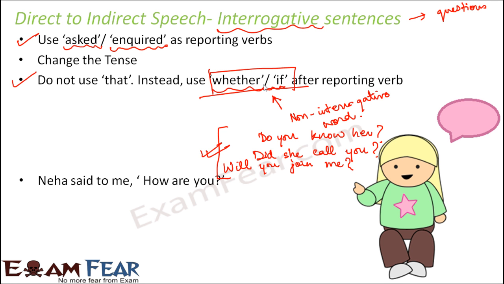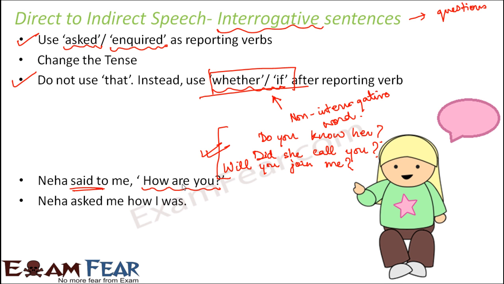So let us look at an example. Neha said to me, "How are you?" This is an interrogative sentence because the direct speech part is a question. If we have to convert it into indirect speech, what will happen? First of all, the reporting verb would change. Instead of said, we will put asked. So we would say, Neha asked me how I was.